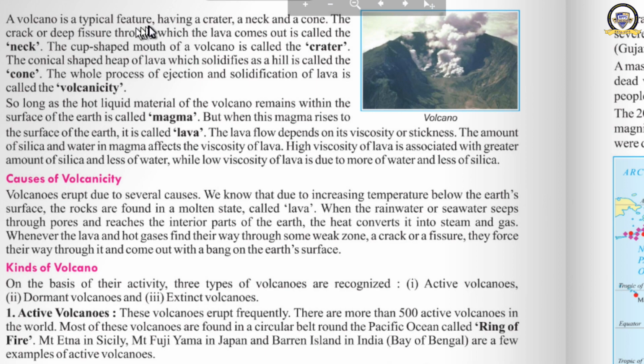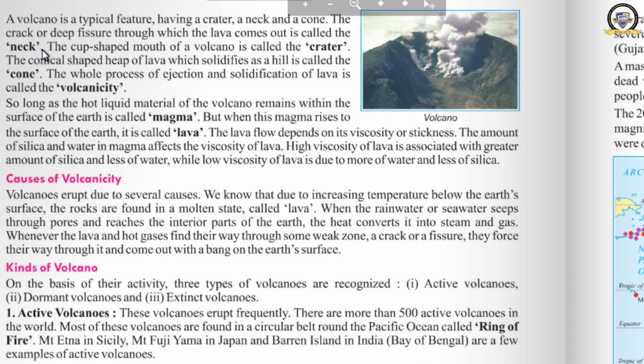A volcano is a typical feature having a crater, a neck and a cone. What is a volcano? It is a typical feature. It has a crater, it has a neck and a cone. The crack or deep fissure through which the lava comes out is called the neck.